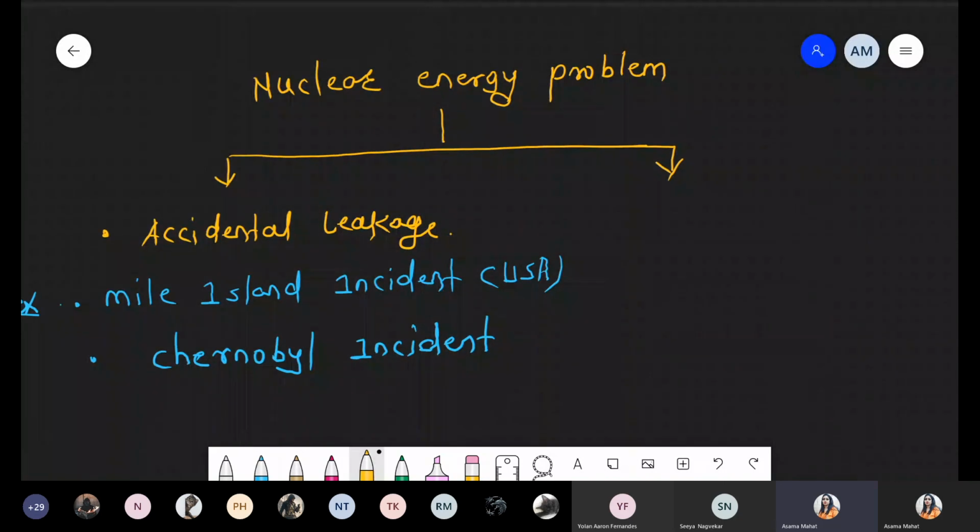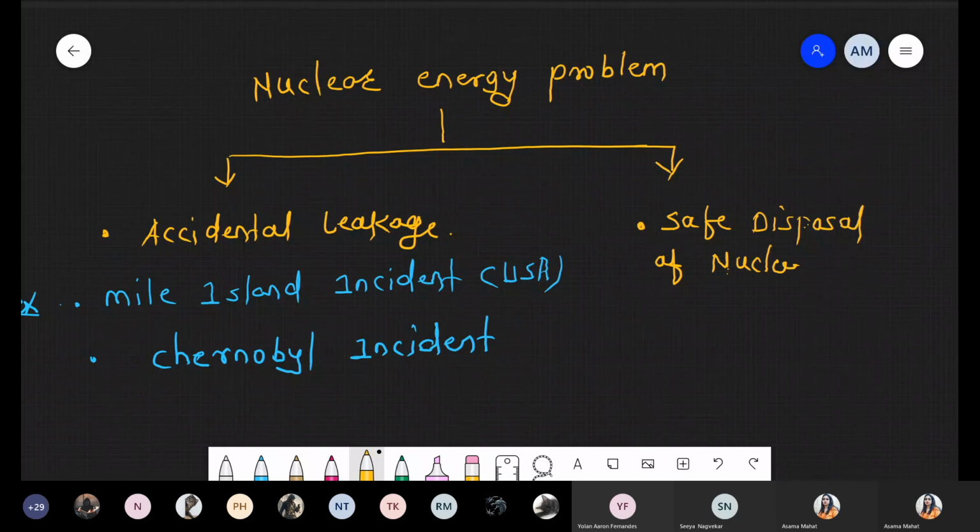Now the other condition is safe disposal of nuclear waste. It's not exactly a problem, but we can say it is a solution. Another way is safe disposal of nuclear waste. The simple technique they use is that all waste is packed into containers, and then we have to bury it up to 500 meters deep inside the soil.